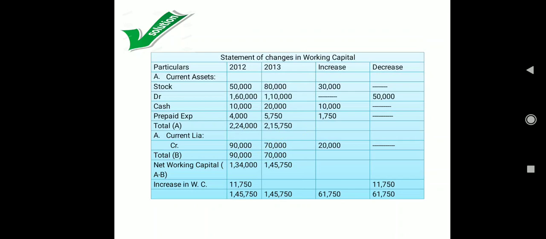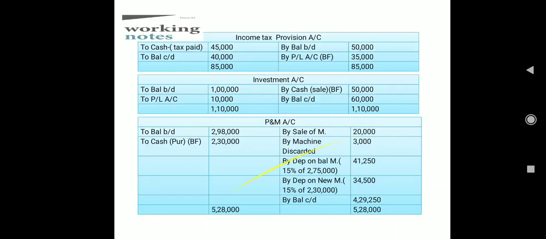1,45,750 minus 1,34,000, that is 11,750. And then we are going to close the year column, and same thing we are going to work with the increase and decrease. Make the total of the increase column, we are going to get it as 61,750. Write the balance, and that should be exactly equal to your year column, increase or decrease in working capital. Here also we have the same one, that is 11,750. So first step is clear. Then we'll move to the working notes.